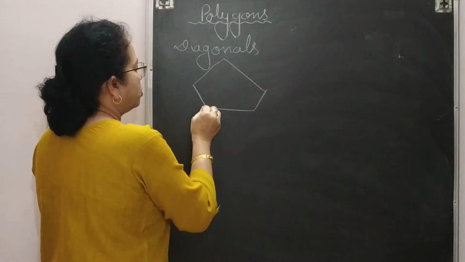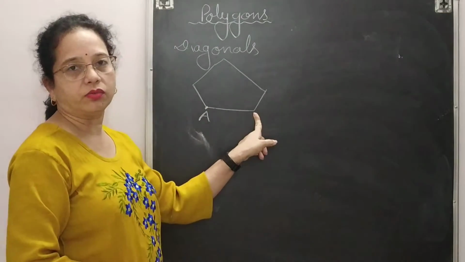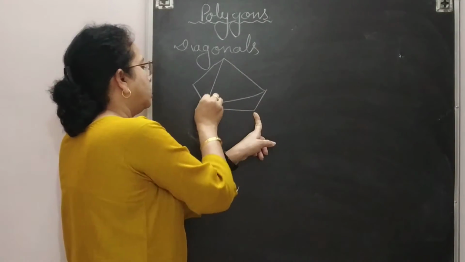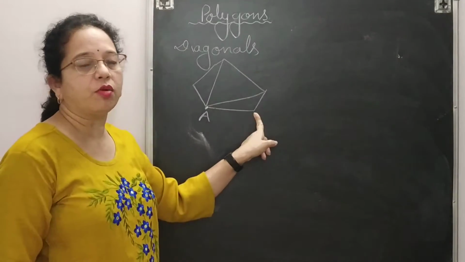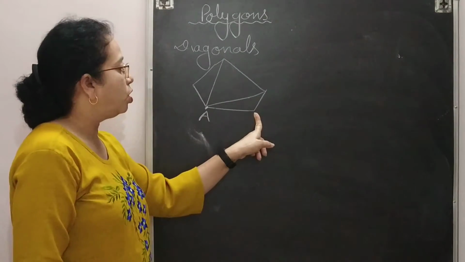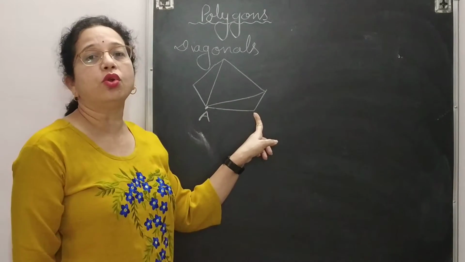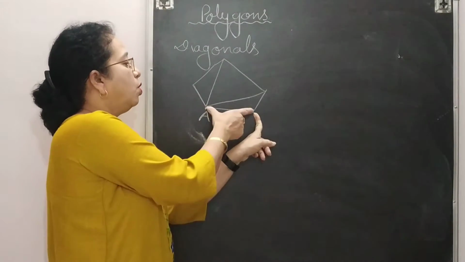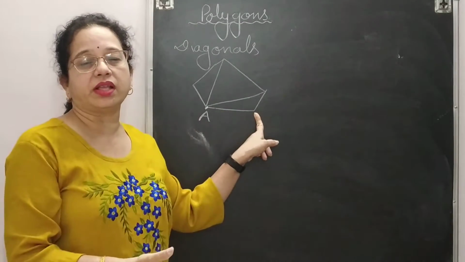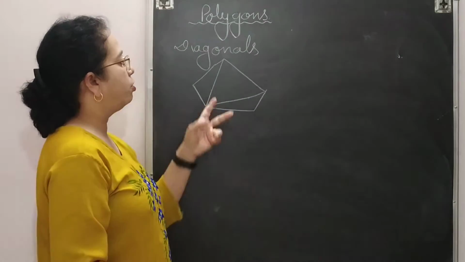So suppose I am taking this point A. So leave the adjacent vertices and join all other vertices. So these are the diagonals from point A. So we can say that diagonals are line segments joining two non-consecutive vertices. What does it mean? कोई भी दो पास के वर्टाइसेस छोड़कर यदि हम बाकी वर्टाइसेस ज्वाइन करते हैं तो उसे हम कहते हैं डायगोनल्स. सो पॉइंट ए से कितने डायगोनल्स पॉसिबल है?